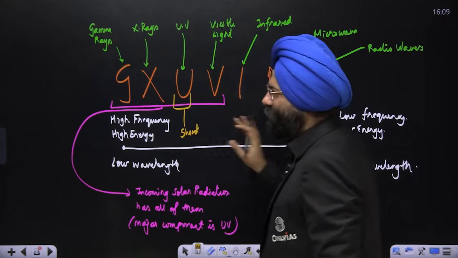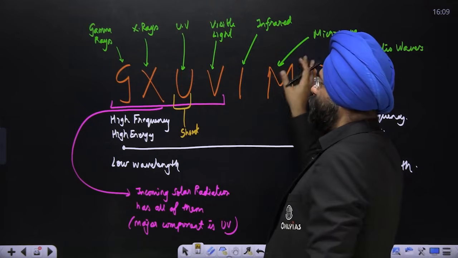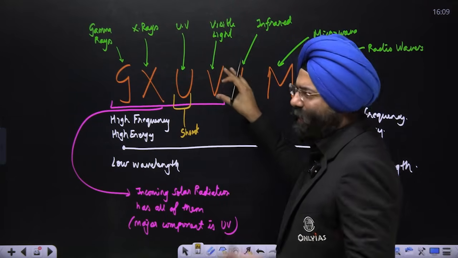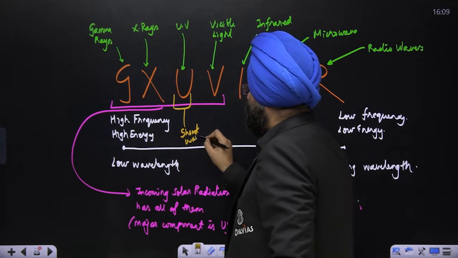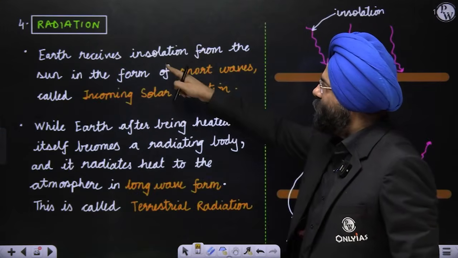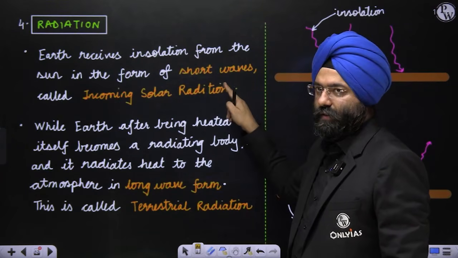If you compare relatively, these are higher energy ones. So before the visible light, these are higher energy. After the visible light, these are relatively lower energy. Visible light basically forms a middle position, right? Short waves. That is why the incoming solar radiation is spoken of in the form of short waves.